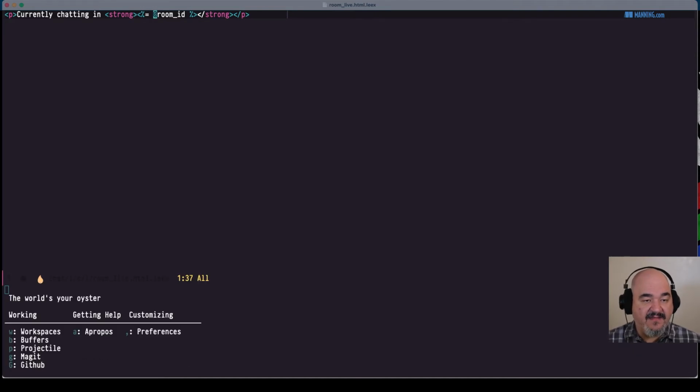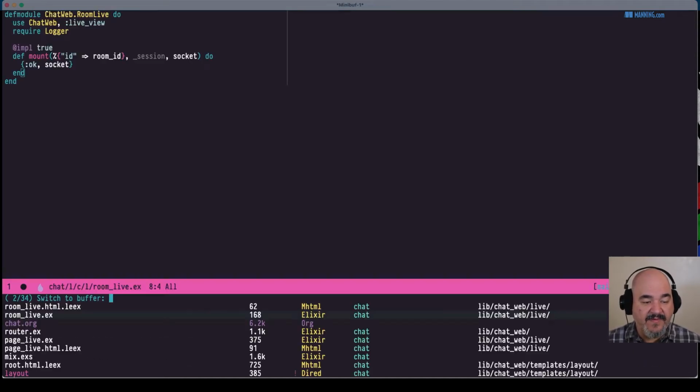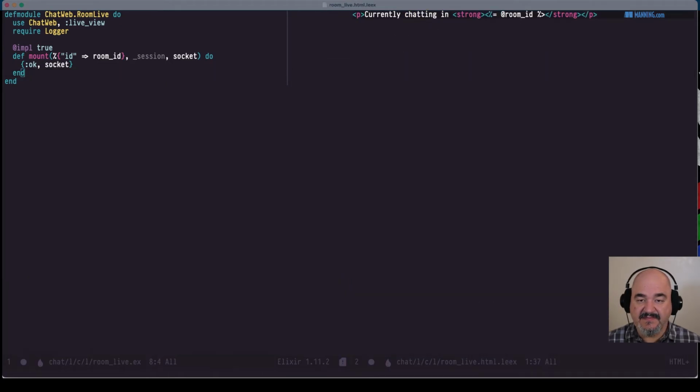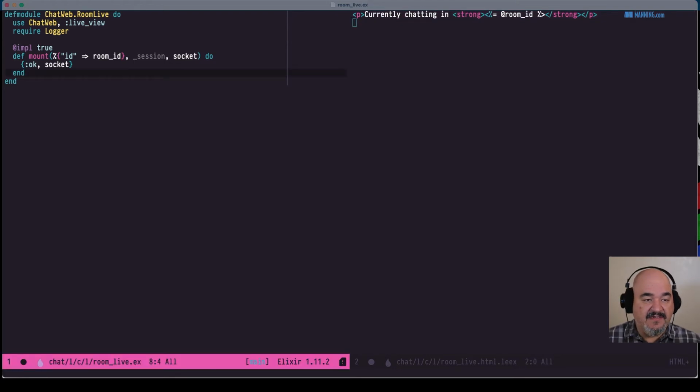So let's define that room ID. Let's go back to our page_live.html.leex. Let me split the page here again so we can see both at the same time. Over on the right, you can see our HTML, and then on the left is our LiveView function, or our LiveView module.